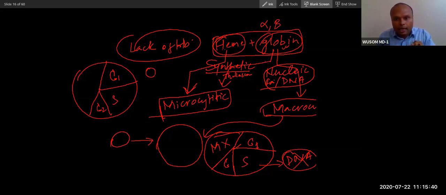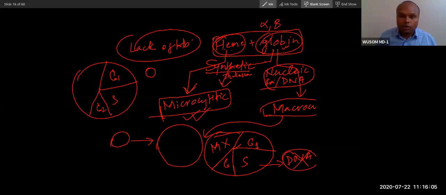In thalassemia, in heme deficiency, where iron is deficient, or anything required for heme is deficient, if heme or globin synthesis is defective, this will lead to microcytic anemia. And when there is a defect in synthesis of DNA as such, this is macrocytic.